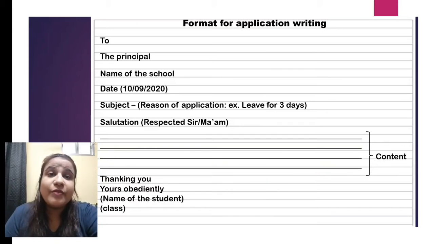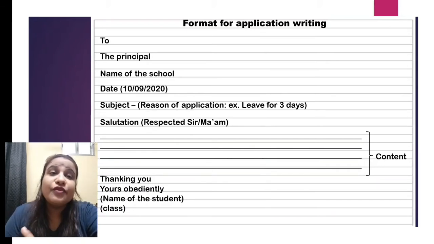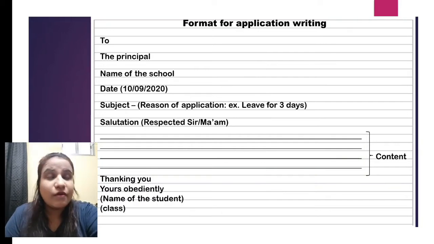It is very important to mention the subject because it is a formal application you are writing to the principal. For example, you want to take leave for 3 days, so the reason for the application you have to mention in the subject, that is, leave for 3 days. Salutation means respected sir or ma'am.